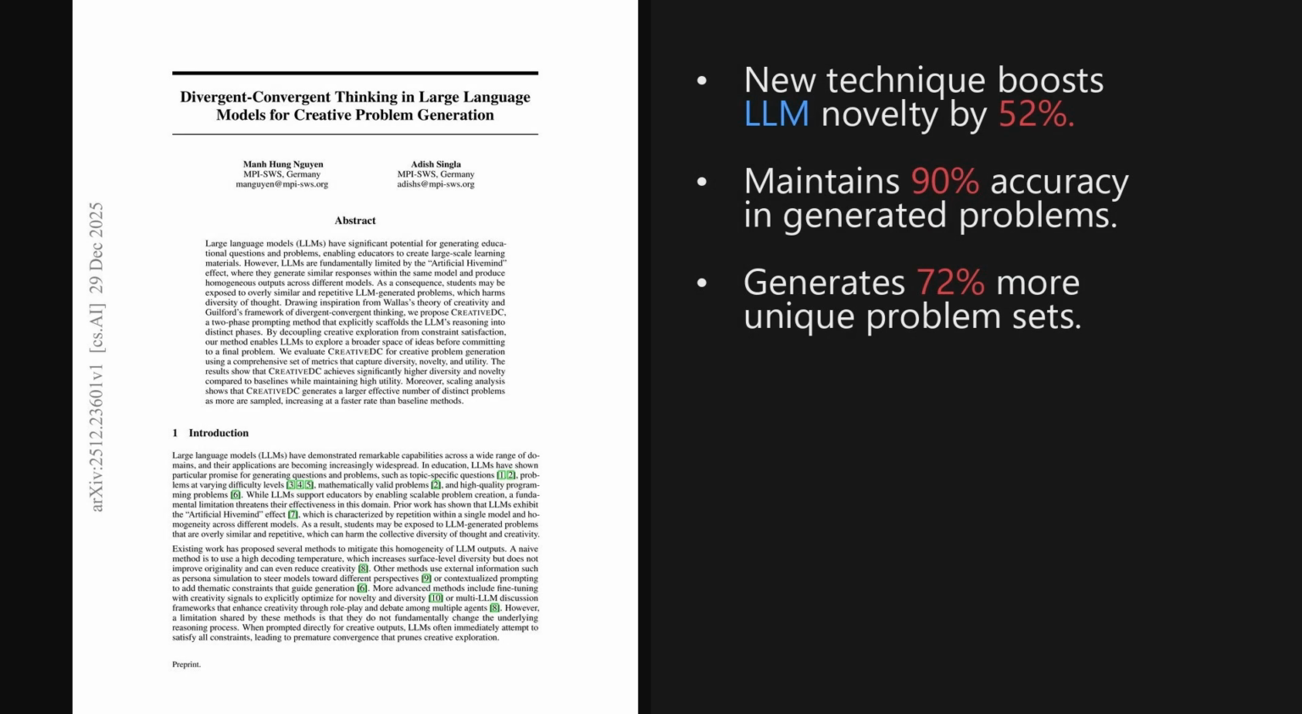Wrapping up, the key takeaway is that explicitly separating idea generation from constraint satisfaction allows models to break free from repetitive patterns. This approach not only boosts novelty by over 50%, but also ensures high-quality, diverse educational materials can be generated at scale.